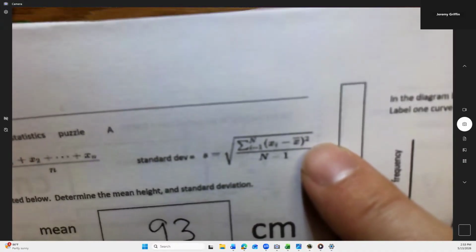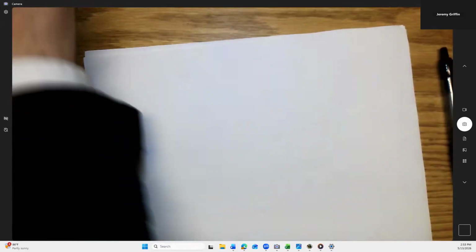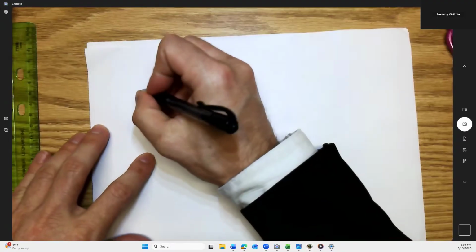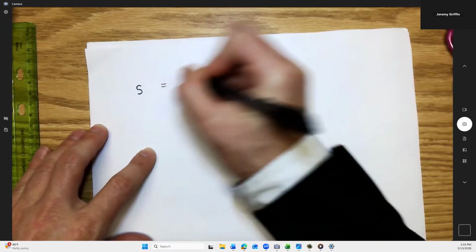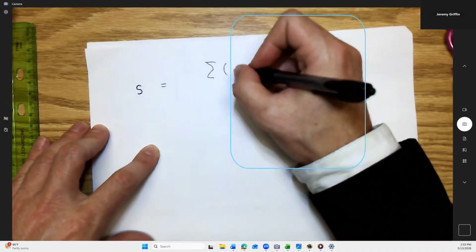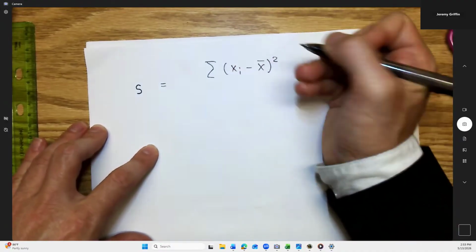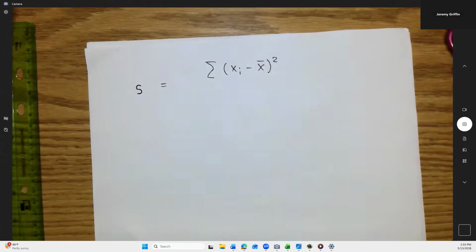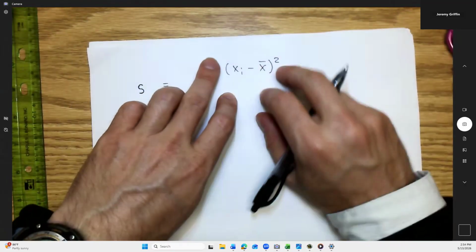Let's see if you guys get this too. I'm just going to write this on paper because I have double focus in there. So I'm saying here the standard deviation s equals, it says to take the summation, so I'm going to add up each individual value minus the average, squared. Check, summation. And there's more to this formula, but I want to pause and see if you guys get this concept.